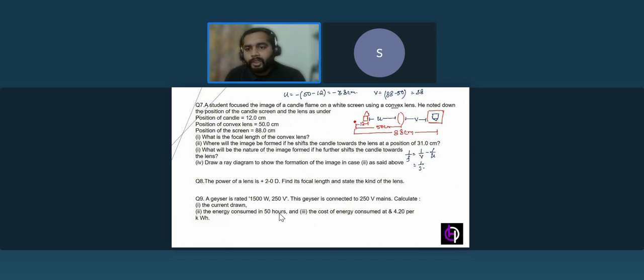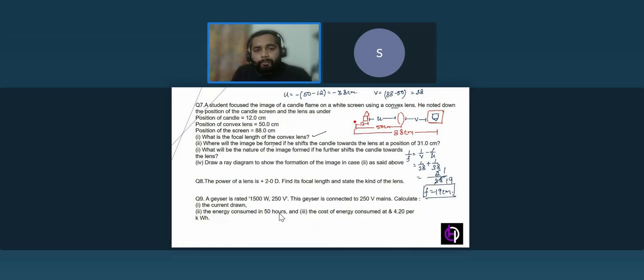So v is 1 over 38, this becomes positive. And u will be like 1 by 38, this becomes positive just because u is negative, so negative will make it positive. So here 38, here we'll get 2. So 1 over 19. So f will be 19 centimeter. Okay, this part is done.